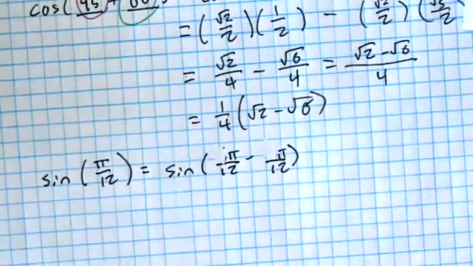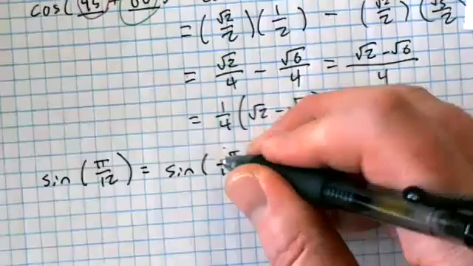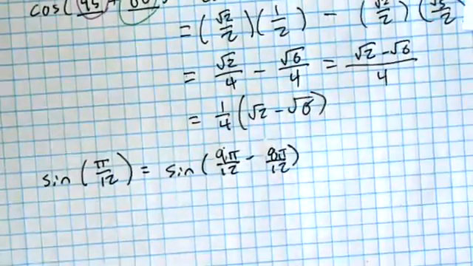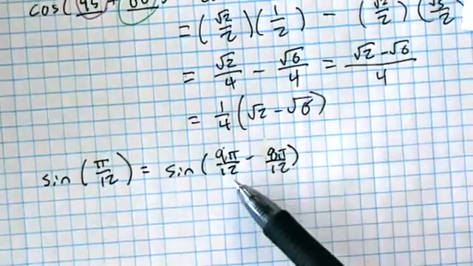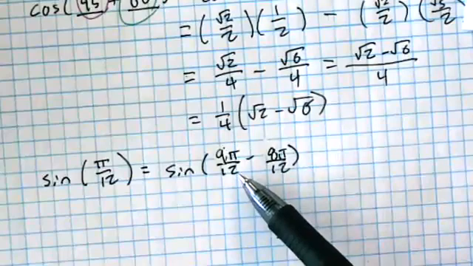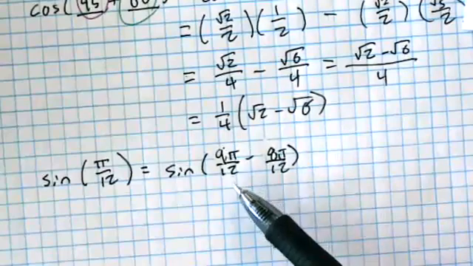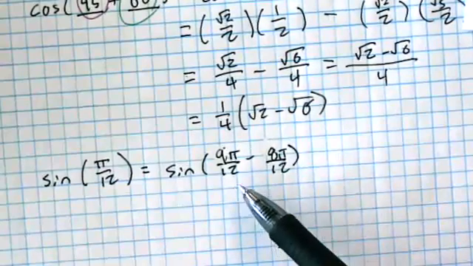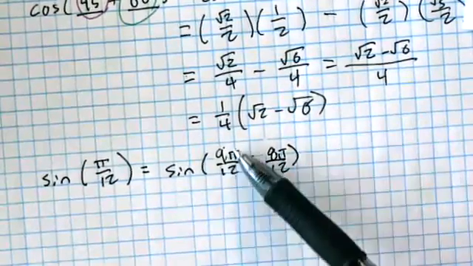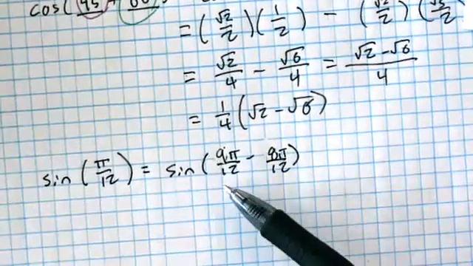Say again. 8 and 9. So if I did 9 pi over 12 minus 8 pi over 12, would that work? What is 9 pi over 12? That's 3 pi over 4, isn't it? 9 over 12 is 3/4. I'm just reducing fractions here, guys. I'm seeing some people giving me some bewildered looks. I'm just reducing fractions, okay? 9 pi over 12 is just 3 pi over 4, isn't it?